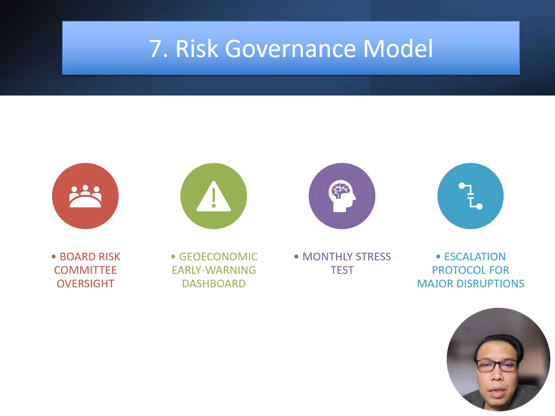Okay, then the next one would be the risk governance model. What we propose here is, first, board risk committee oversight. And then the next one is an economic early warning dashboard, and then the third one is a monthly stress test, and the fourth one is an escalation protocol for major disruption.